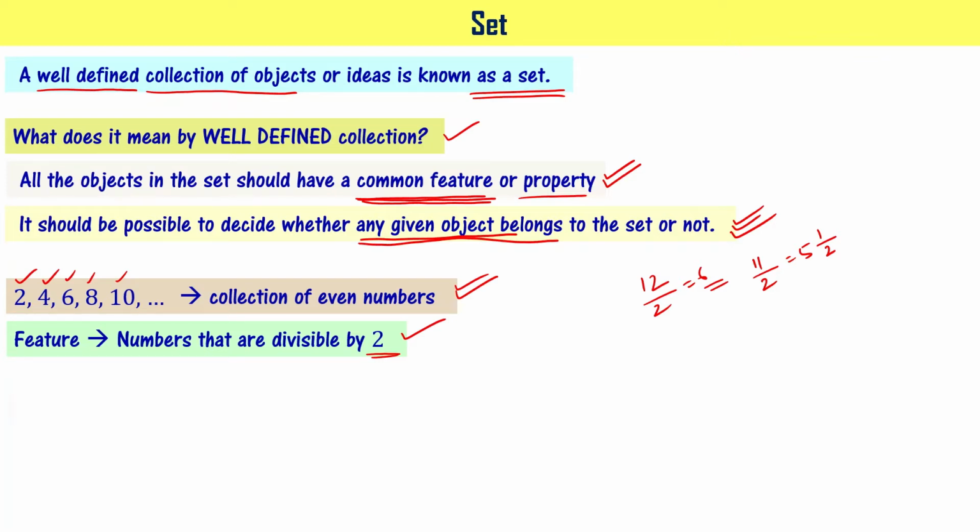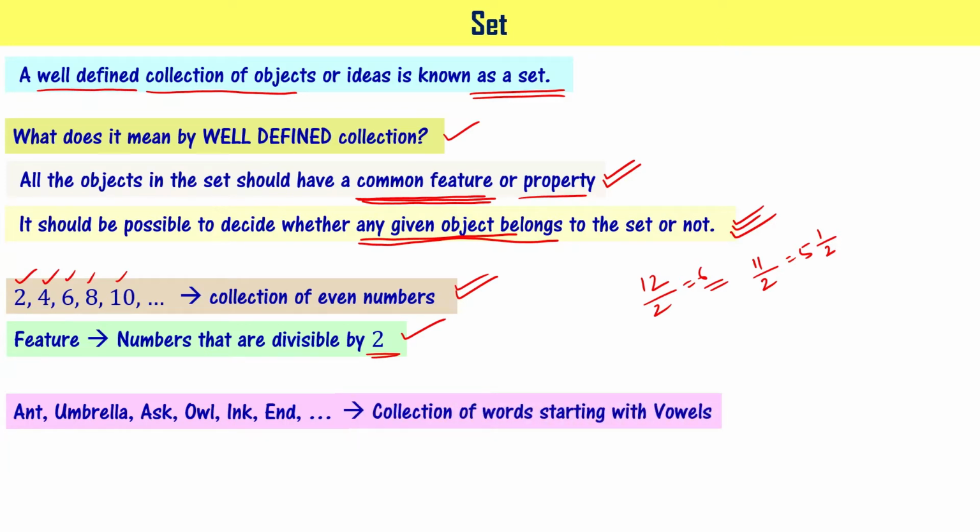Let's take another example: ant, umbrella, ask, owl, ink, end, and so on. These are words which have a vowel as the first letter. These are the collection of words starting with vowels A, E, I, O, U. Now, what is the feature?